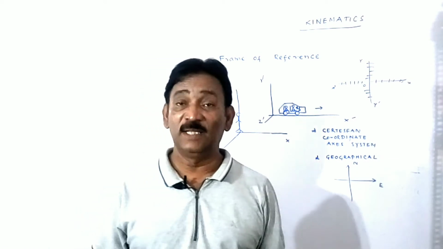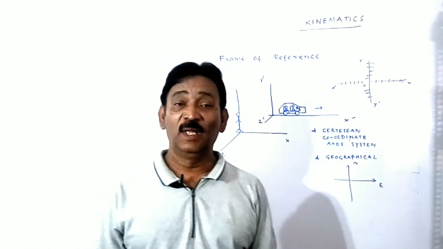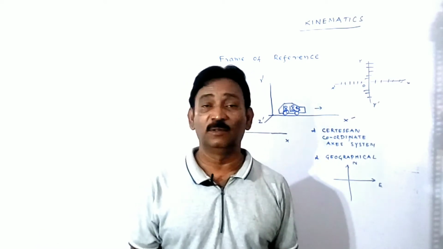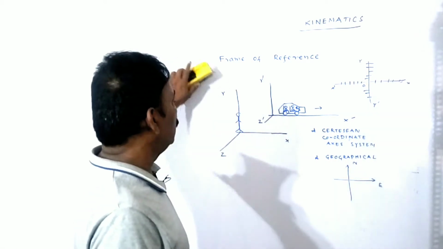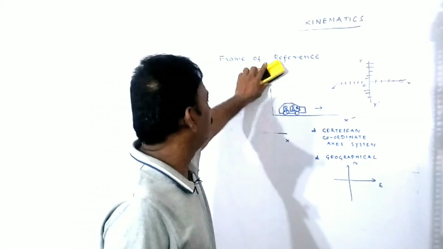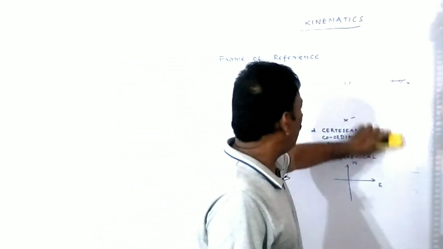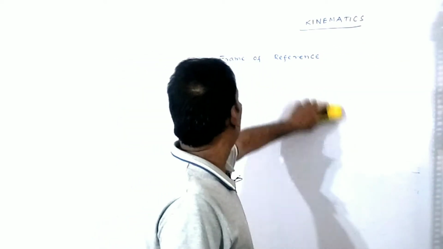A frame of reference is the imaginary coordinate axis system in which the motion of the body can be observed. Okay, we have different coordinate axis systems. Generally, we take the right hand coordinate axis system. Depending upon the frame of reference, the motion of the body can be classified in three methods. One is one-dimensional motion, second is two-dimensional, and third, obviously, the three-dimensional.